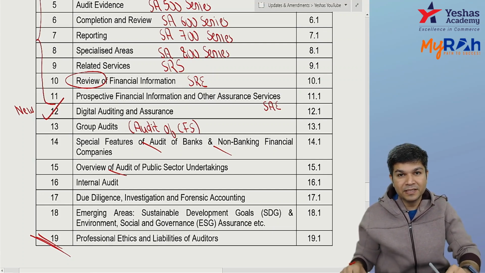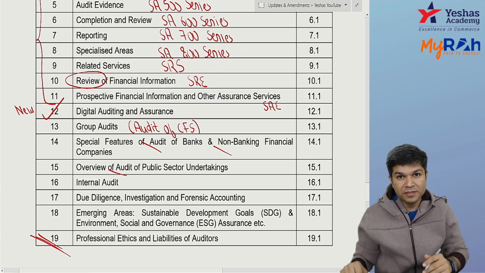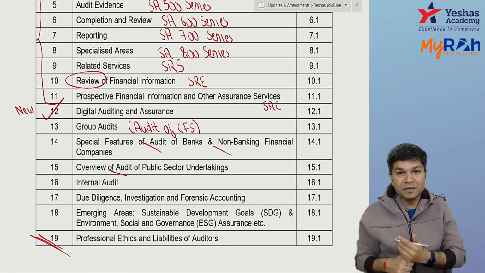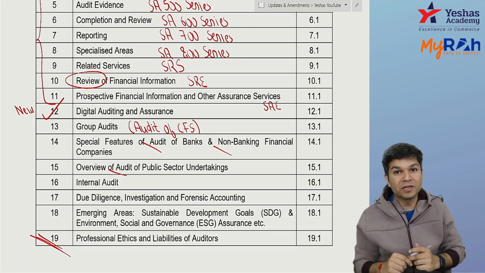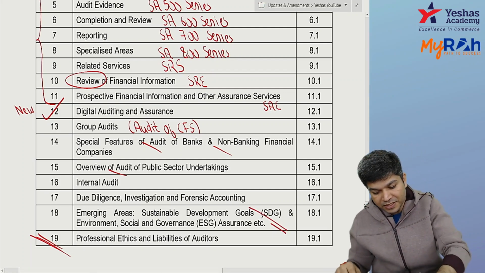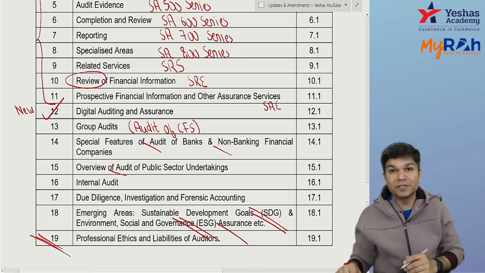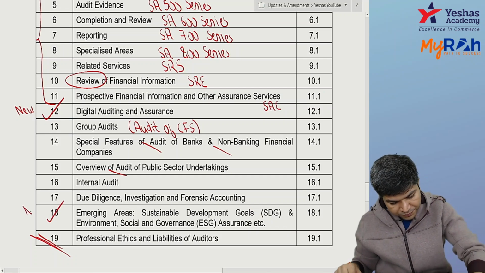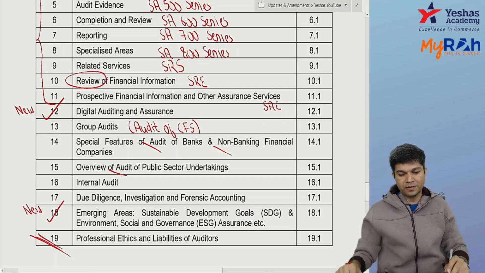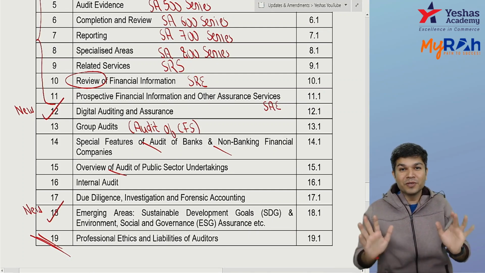Chapter 18: sustainable development goals, SDG, and ESG, environment, social, governance. So SDG and ESG assurance is a new chapter which has been added. This is newly added. And the last one is your professional ethics.